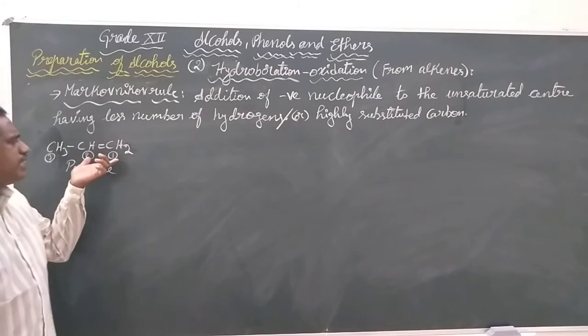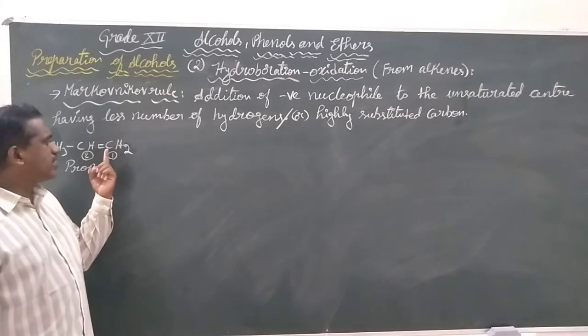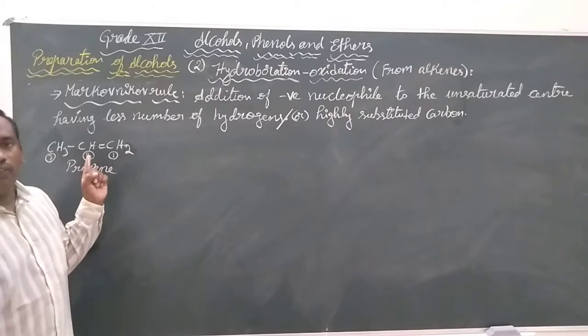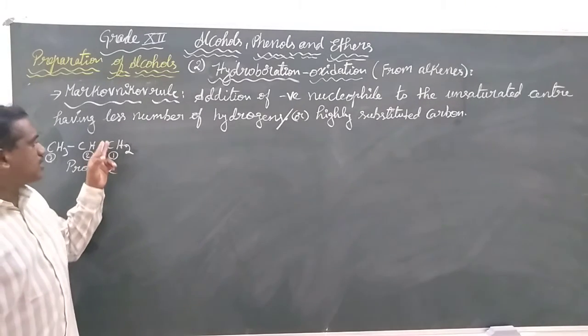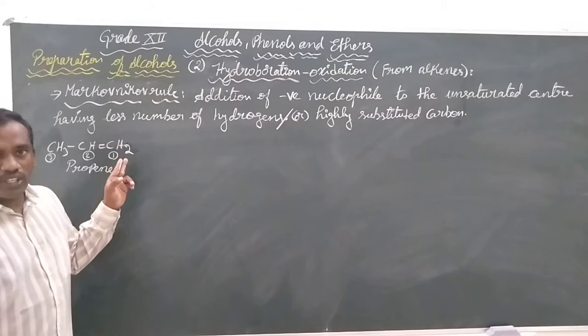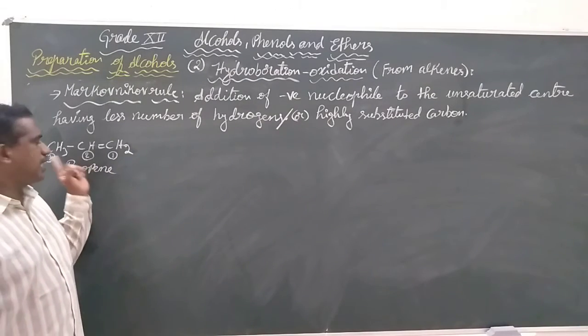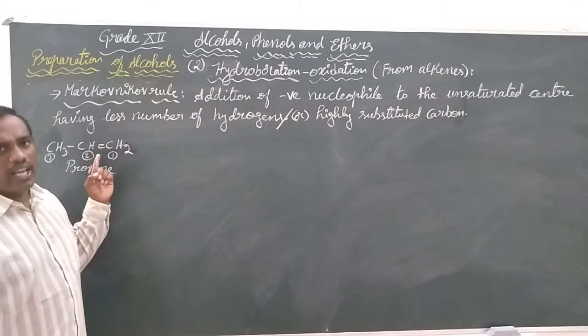In the unsaturated center, the first carbon is having 2 hydrogens, second carbon is having only one hydrogen. Or in another word, in the first carbon there are only two hydrogens. Second carbon got one methyl, means this is highly substituted, and this is having less number of hydrogens.